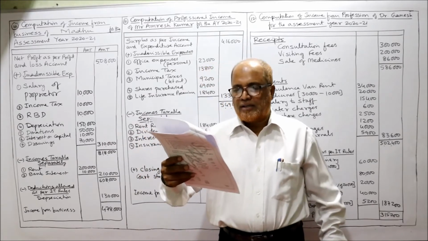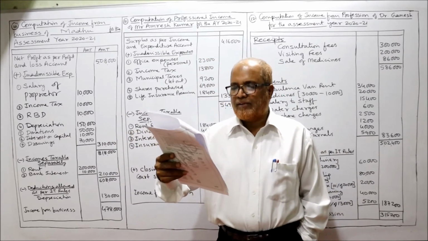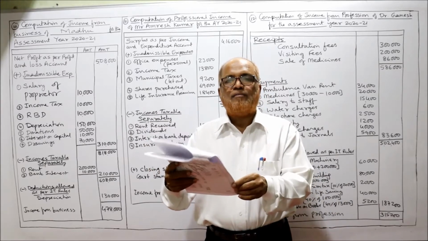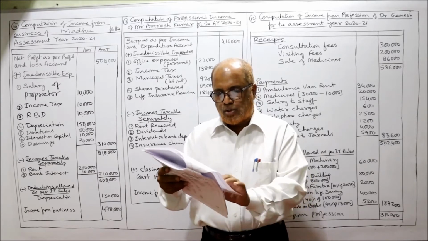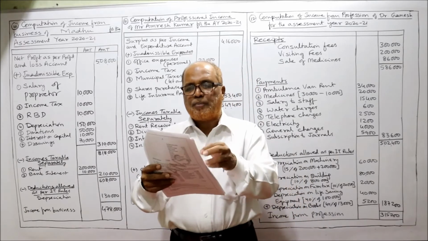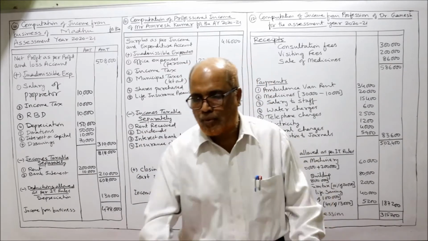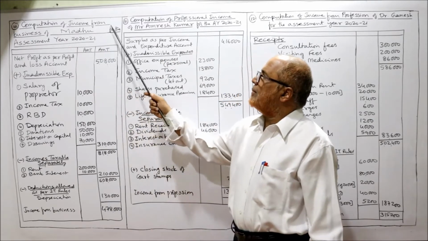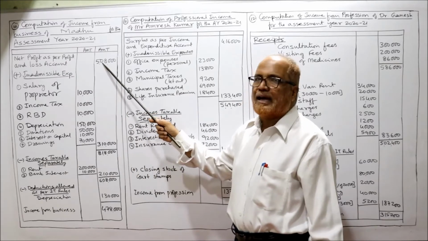10th problem. Compute income from business of Madhu from the following information. A profit and loss account is given in the problem, and we are required to find out income from business of Mr. Madhu. In the profit and loss account, the net profit is given as 5,08,000, our starting point. You can see here, computation of income from business of Mr. Madhu for the assessment year. Net profit as per profit and loss account 5,08,000.